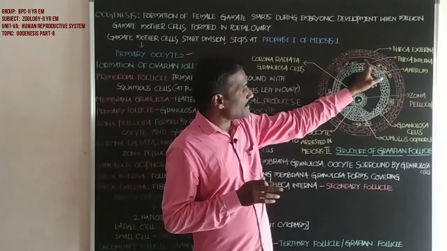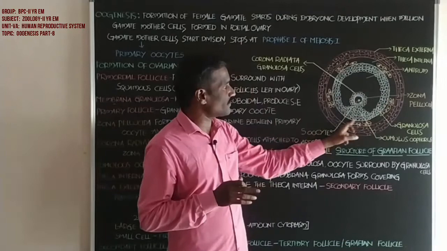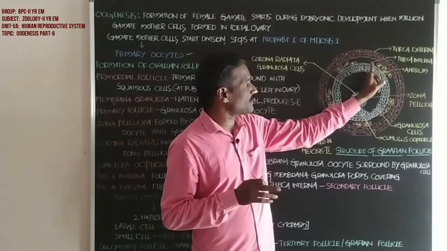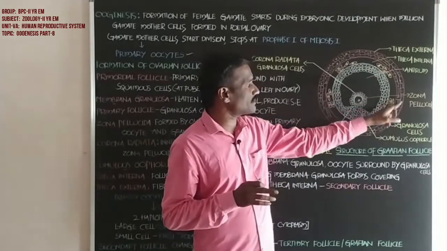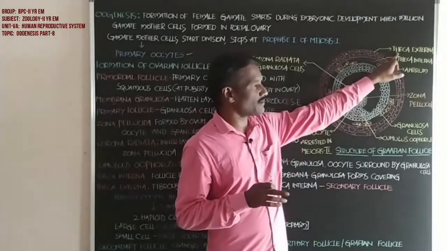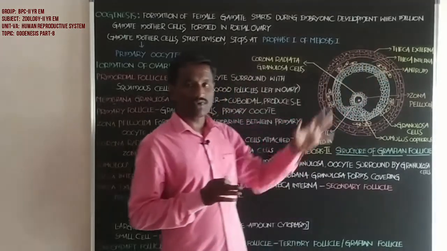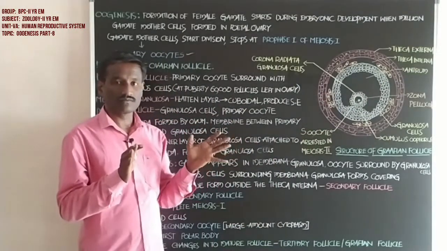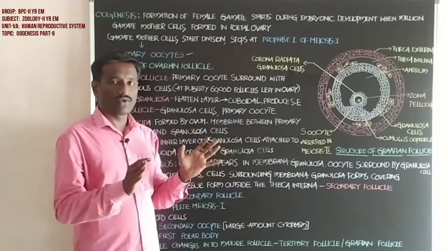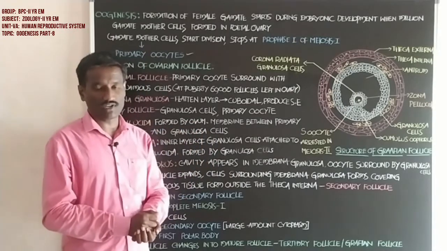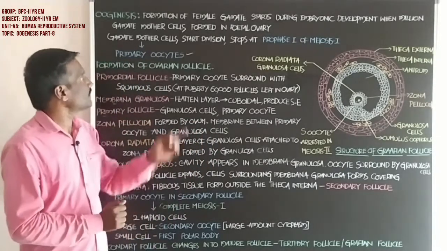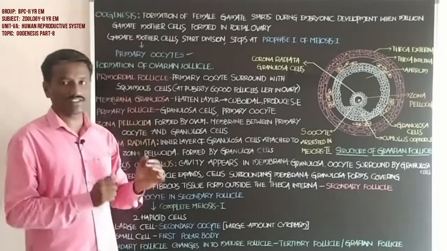Next, the membrana granulosa is surrounded by the theca interna, and the theca interna is covered with the theca externa. This is the formation of the Graafian follicle, or the tertiary follicle. This is about oogenesis, student.